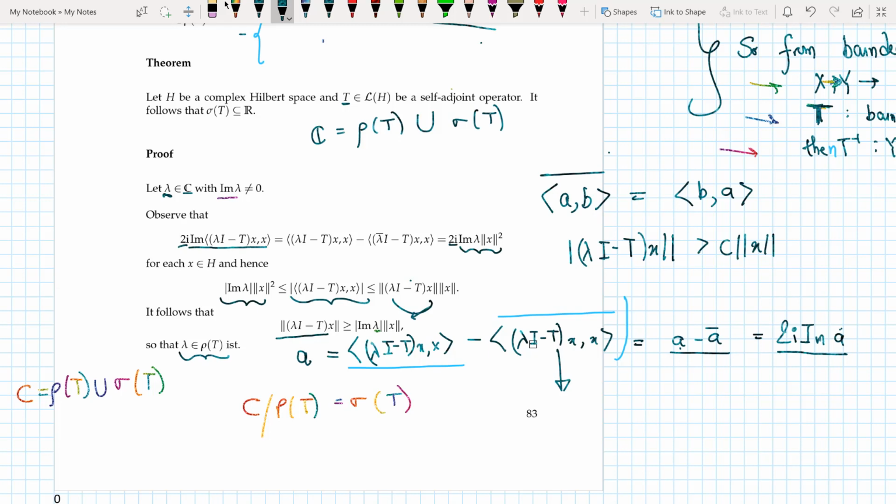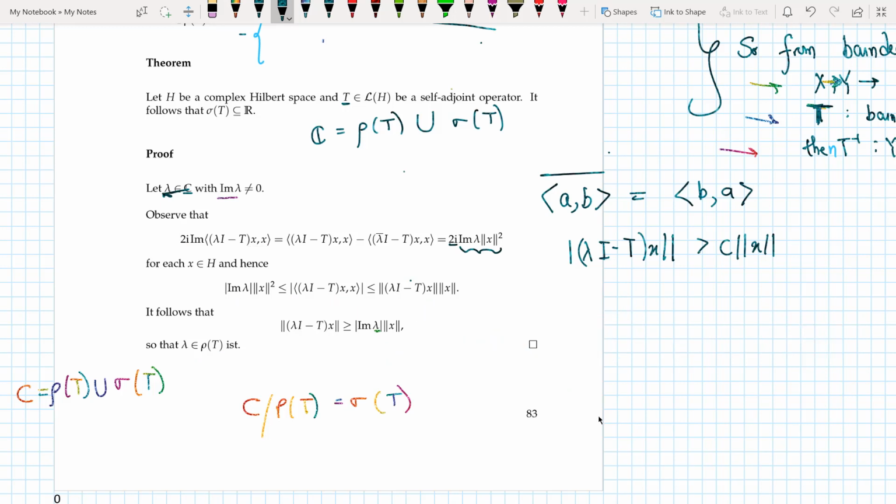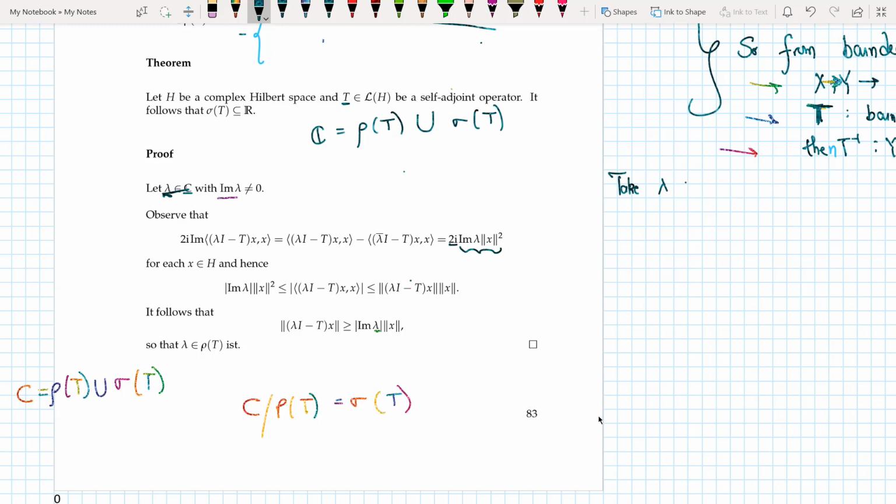So I started by taking a lambda in the complex plane such that the imaginary part of lambda is not equal to 0, that is, lambda not belonging to R. This implies that lambda belongs to the resolvent set, that is, lambda does not belong to the spectrum.